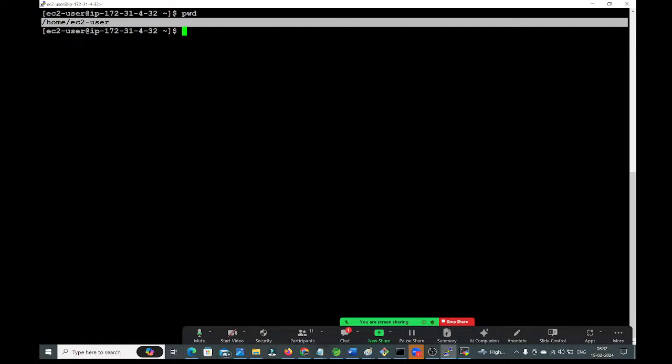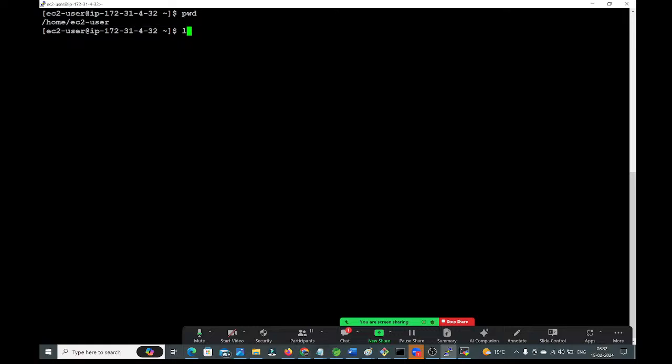Now I want to check whether any files are available in the present working directory or not. How will you check, guys? For that we need to run the ls command. ls stands for list. It will give the list of files available in the present working directory, whether it is a directory file or a normal text file. ls, enter. And we have only one file, that is f1.txt. We created f1.txt earlier, right? So that file is available.